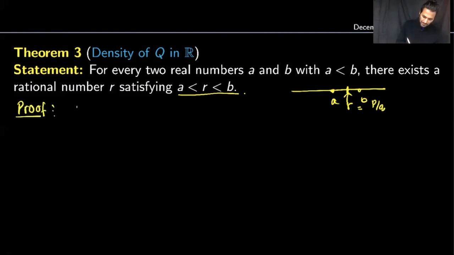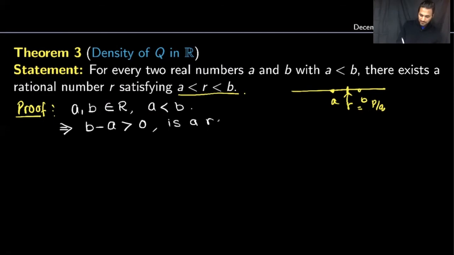Since we have given a and b, they are basically two real numbers, and they also satisfy this condition: a is strictly less than b. So this implies that b minus a will be strictly positive, and it also will be a real number, because the difference of two real numbers is a real number. So therefore b minus a is strictly positive, and it is a real number.